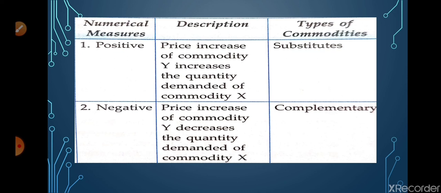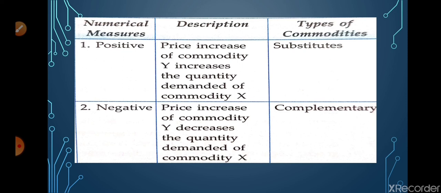Let us go through the statement once again: a price increase of commodity Y decreases the quantity demanded of commodity X. If the price of the bat increases, then the quantity demanded of the ball will decrease, and if the price of the bat decreases, then the quantity demanded of the ball will increase. The same holds for pen and copy.